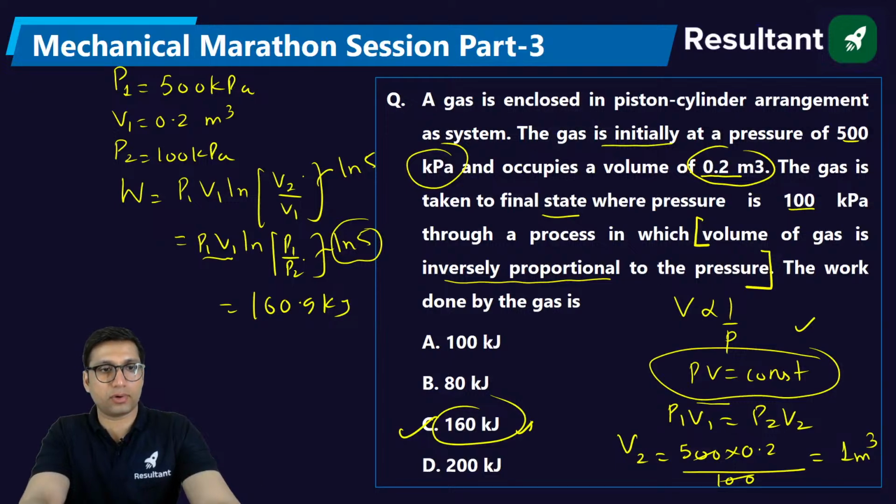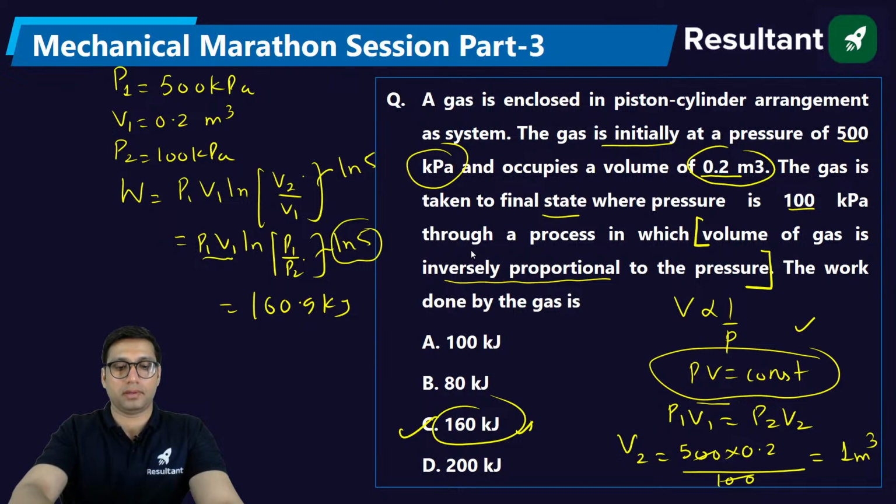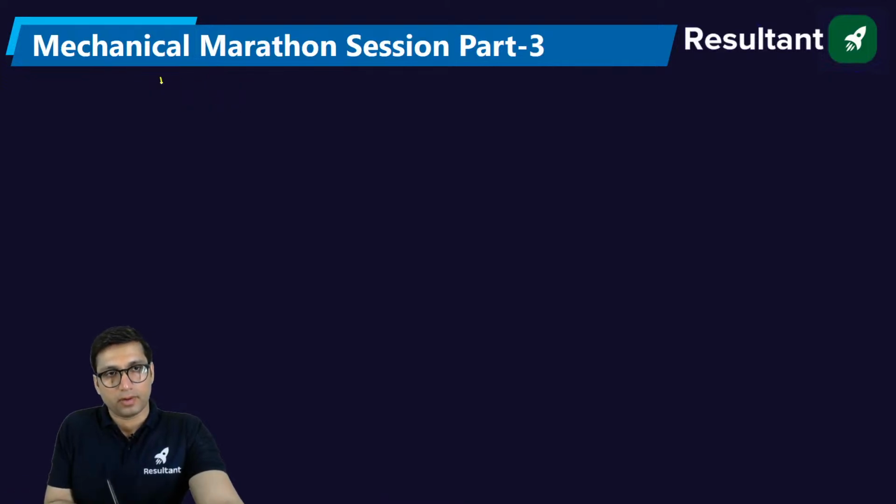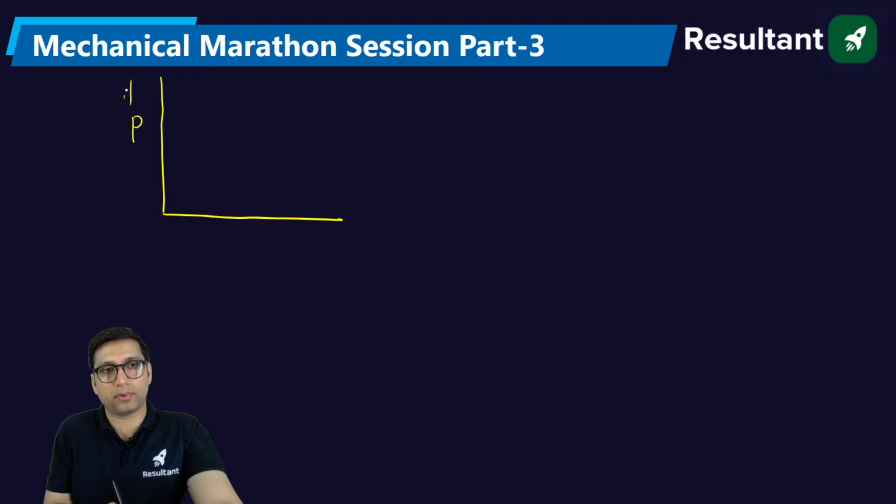This question can be solved by one more approach, and that approach is this. Whenever this type of relation comes in your exam, you can also plot a pressure volume diagram. And by that pressure volume diagram also you can solve this question.